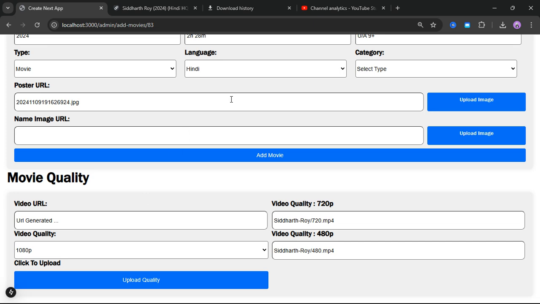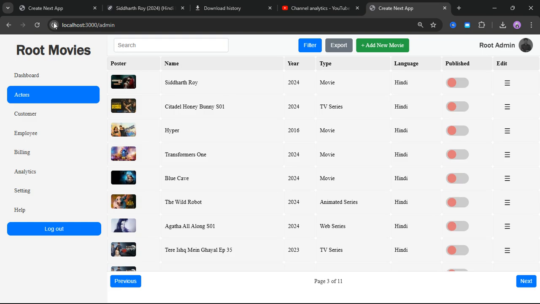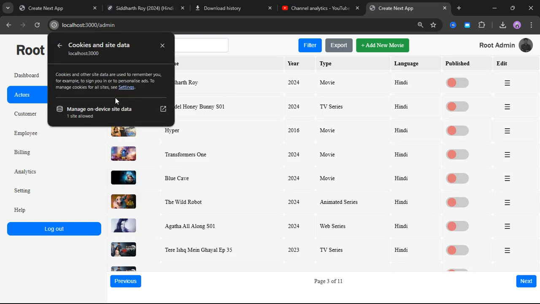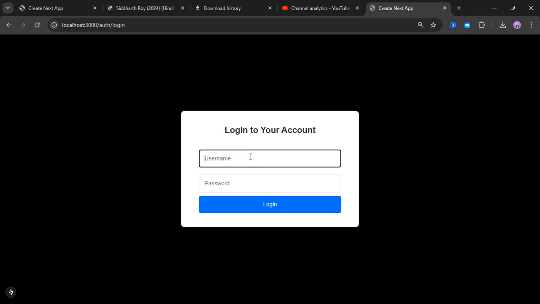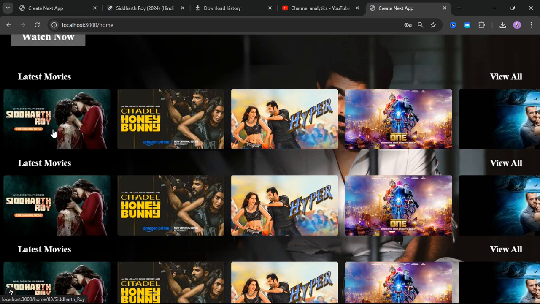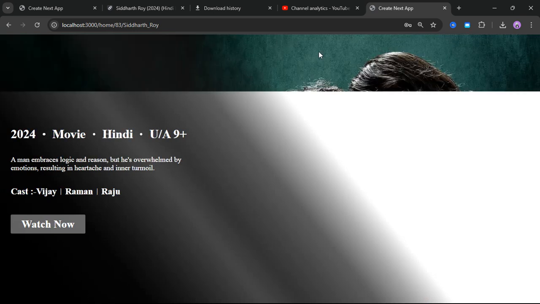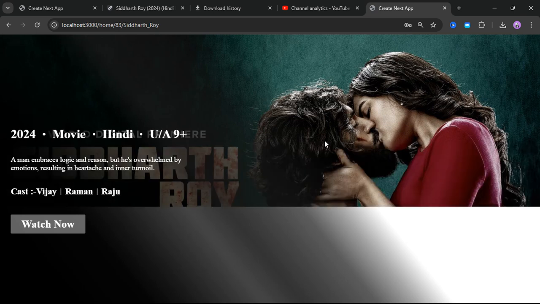Now if I open a new tab, localhost, and log out from here and log back in as a normal user, I should get some video file. Let me log in with the demo account and say login. Login success and I am here. So this is the movie that we had uploaded. As you can see, we have got a poster, and if I click on it I will get the data of that particular movie. Our poster is loading, and you can see here we have got the poster, and it's looking cool.